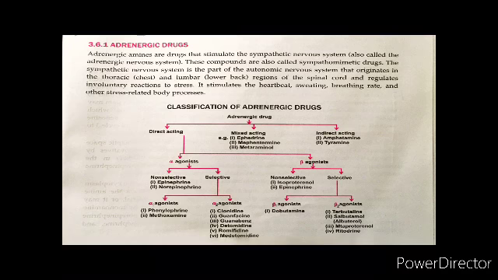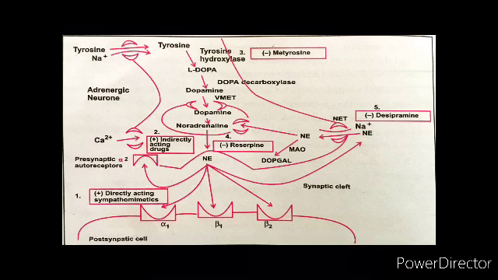In beta agonists we have non-selective, like isoproterenol or epinephrine, and in selective we have beta 1 agonist like dobutamine, and beta 2 agonists like terbutaline, salbutamol, metoprolol. This is all about directly acting adrenergic drugs, alpha and beta agonists. Indirectly acting we have amphetamines and tyramine, and there is one more class, mixed acting: ephedrine, mephentermine, metaraminone. Noradrenaline or norepinephrine is a neurotransmitter of the sympathetic nervous system.